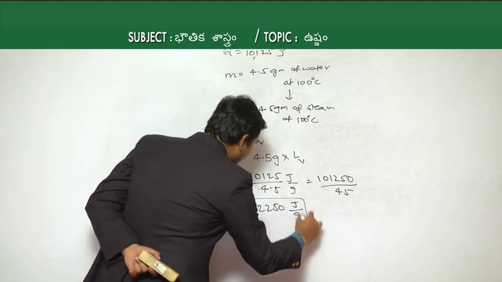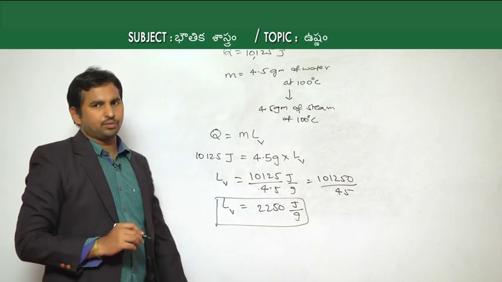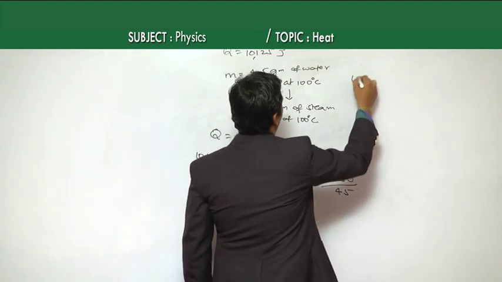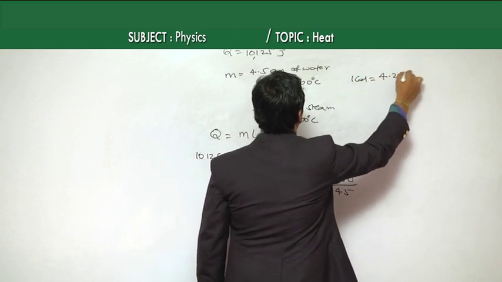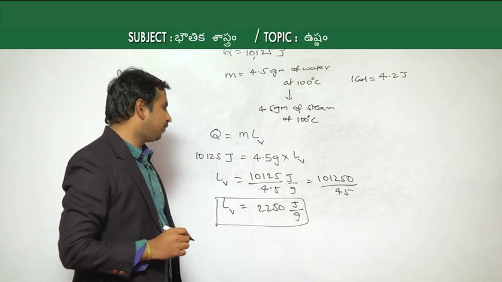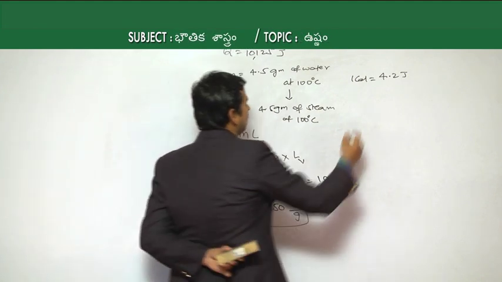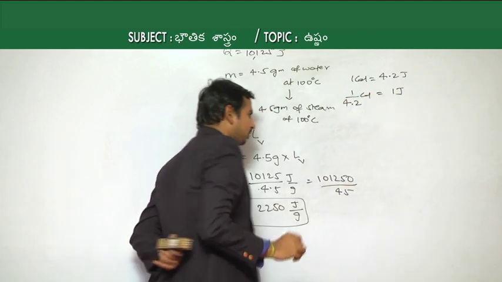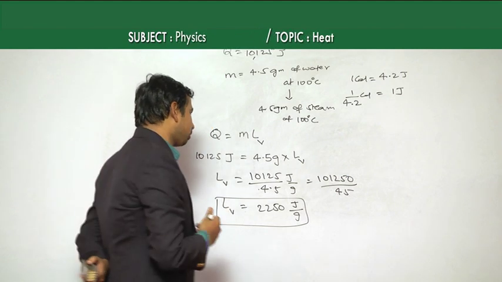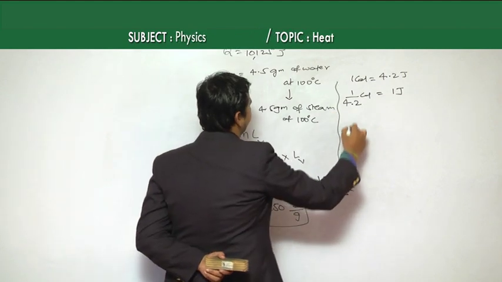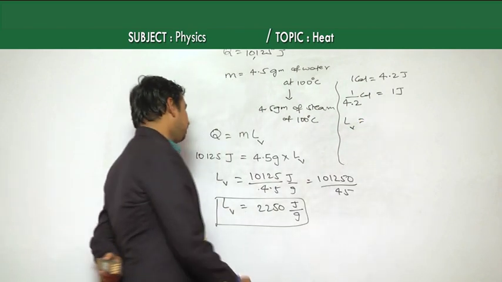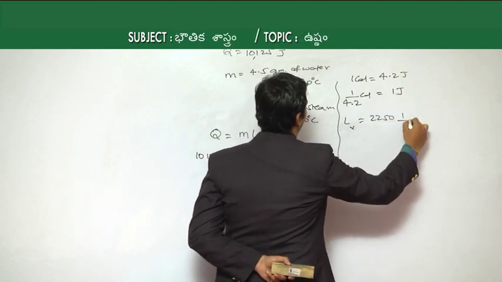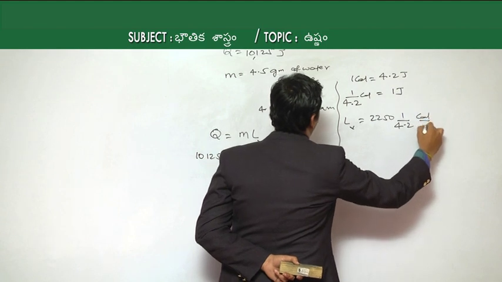Now, this is in terms of joule per gram, but if you want to convert that into calories, then we know that 1 calorie is equal to 4.2 joules. So, from this we can write 1 joule is equal to 1 by 4.2 calories. Then, taking this 2250 joule per gram, the latent heat of vaporization becomes LV is equal to 2250, and each joule is 1 by 4.2 calories, for each gram.